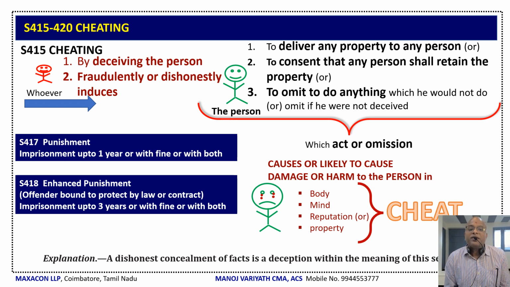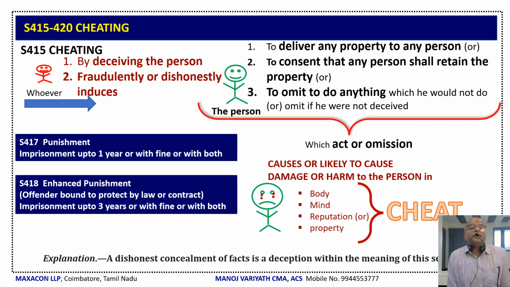So somebody deceives, or fraudulently or dishonestly induces. So the other person is doing three things because of this deceiving or fraudulent or dishonest inducing. One, delivering the property, or otherwise retaining the property, or otherwise omitting to do anything which is required to be done. Now, this act or omission is causing or likely to cause damage or harm to the person in body, mind, reputation, or property, and is called cheating.